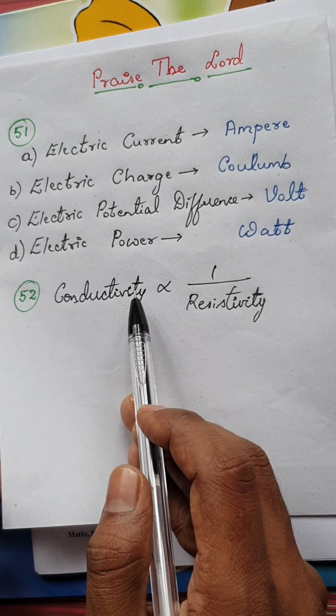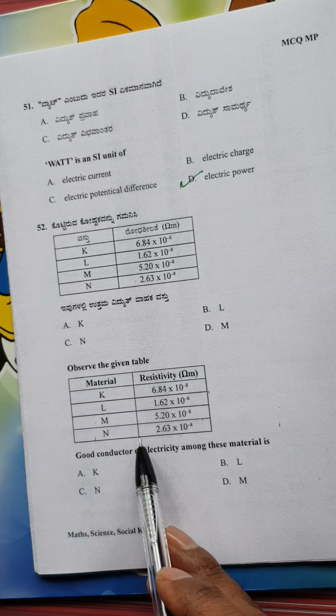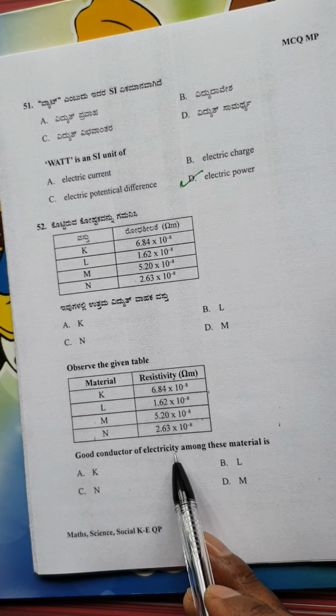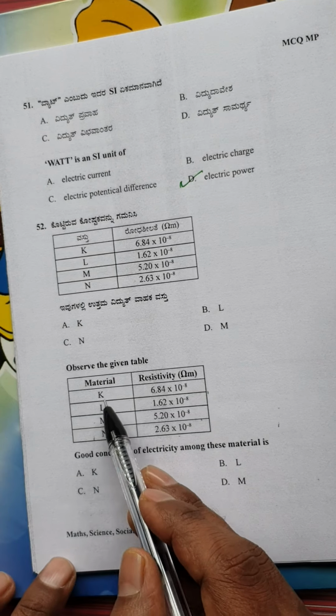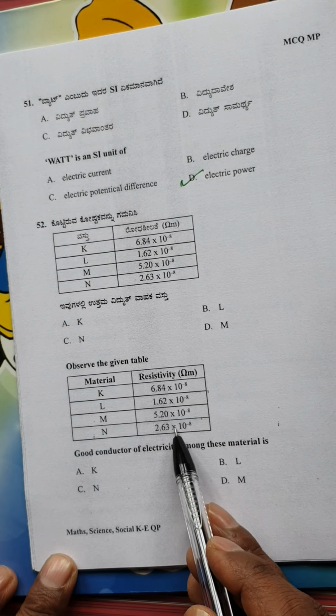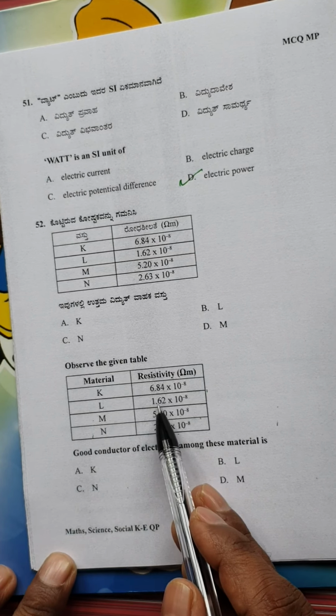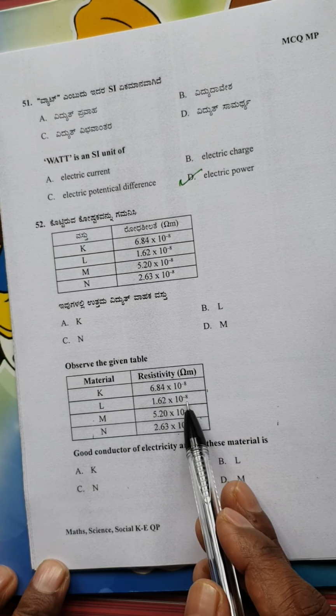So if a material has to be a good conductor of electricity, then it should have the least resistivity. Now you can check here which is the material which has least resistivity. You can find it in L, which is 1.62 into 10 power minus 8.